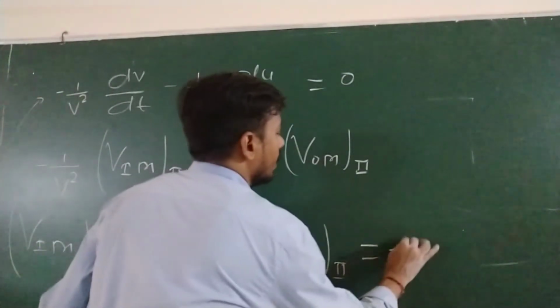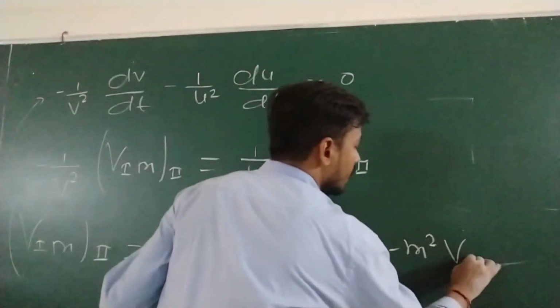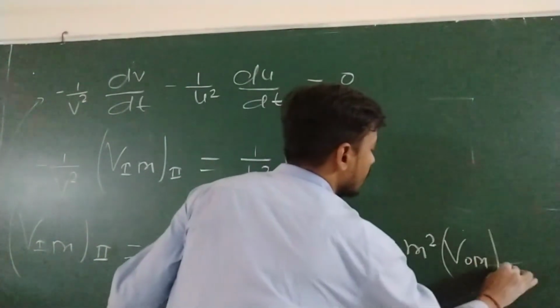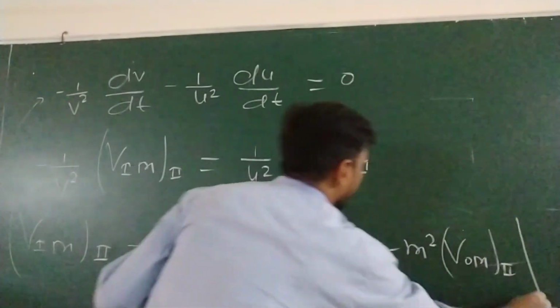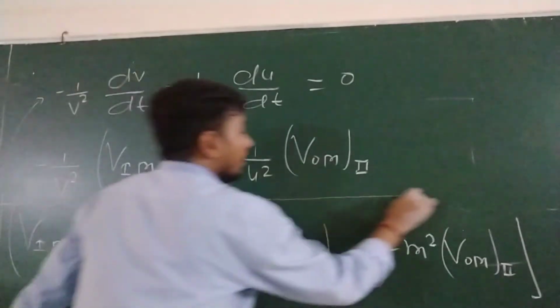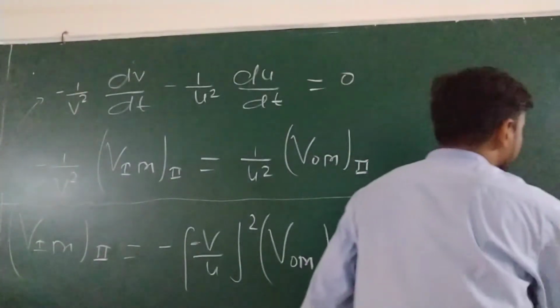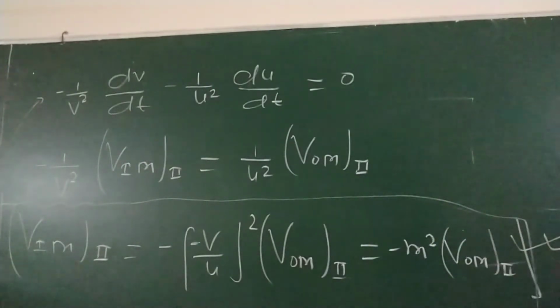So this answer becomes minus m square into velocity of object with respect to mirror along the principal axis. So see, this is the formula and a very important formula, right?